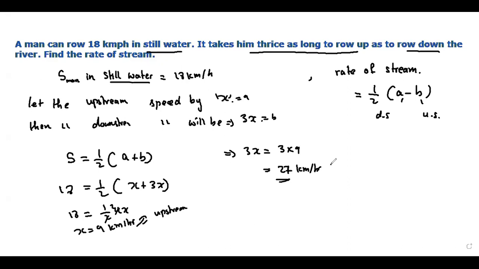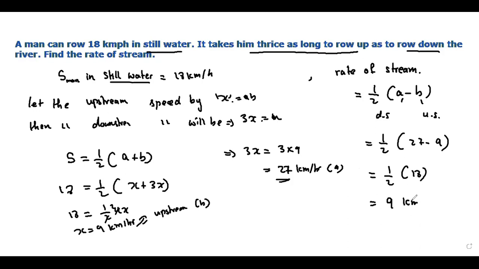You found the value of the downstream speed A. You found the value of B. Now you substitute in this formula. Half of A minus B, 27 minus 9. You will get half of 27 minus 9. 27 minus 9 will give us 18. So 18 divided by 2 will give us 9 kilometers per hour. This is the answer. Yes, thank you. It is 9 kilometers per hour.